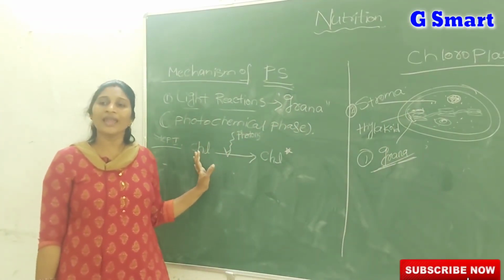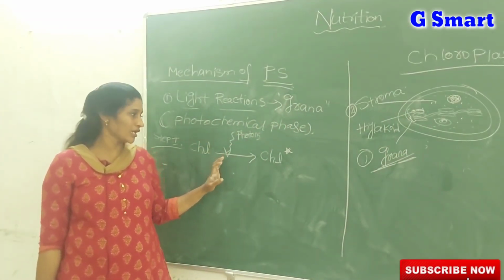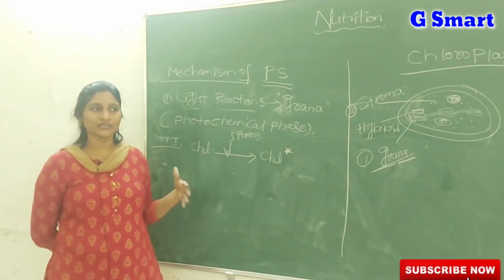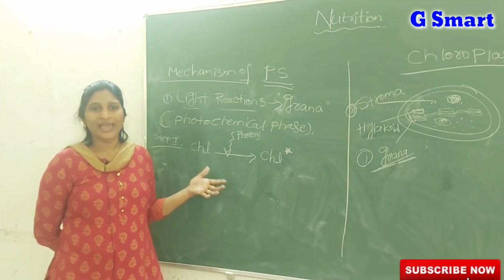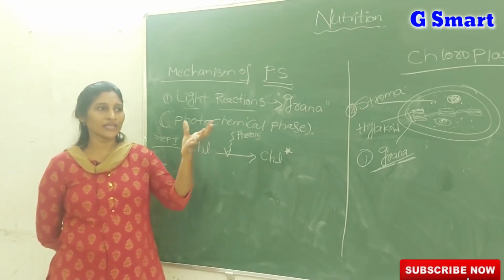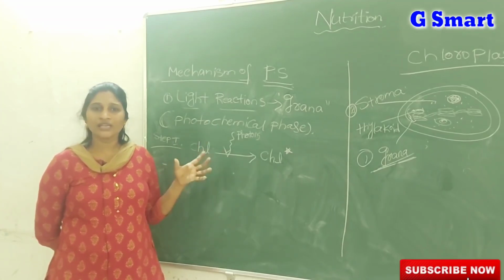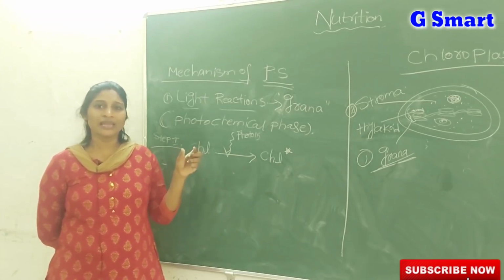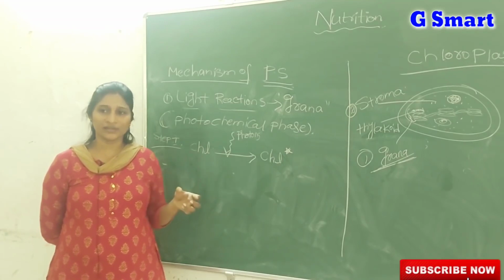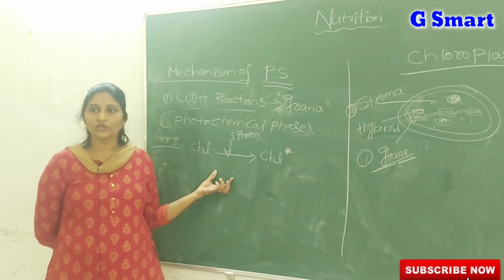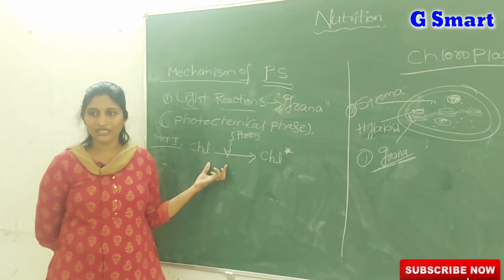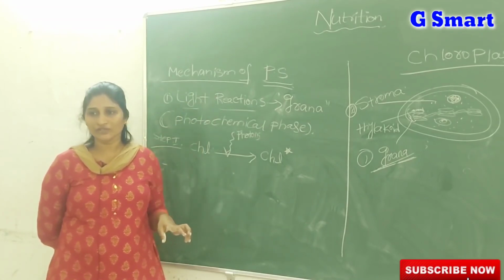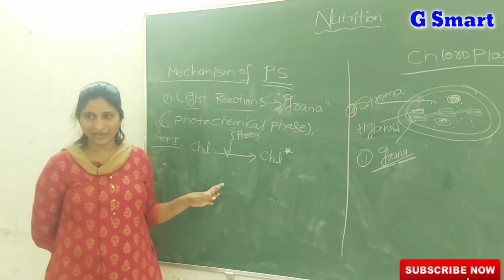This is where chlorophyll and other photosynthetic pigments are located. Many times we have come across the term chlorophyll. What is chlorophyll? All leaves are green in color. Why are all leaves green? Because a specific pigment, some color-giving substance, is present in the leaves. What is that pigment molecule? Chlorophyll. Because of chlorophyll only, all leaves of plants appear green in color.